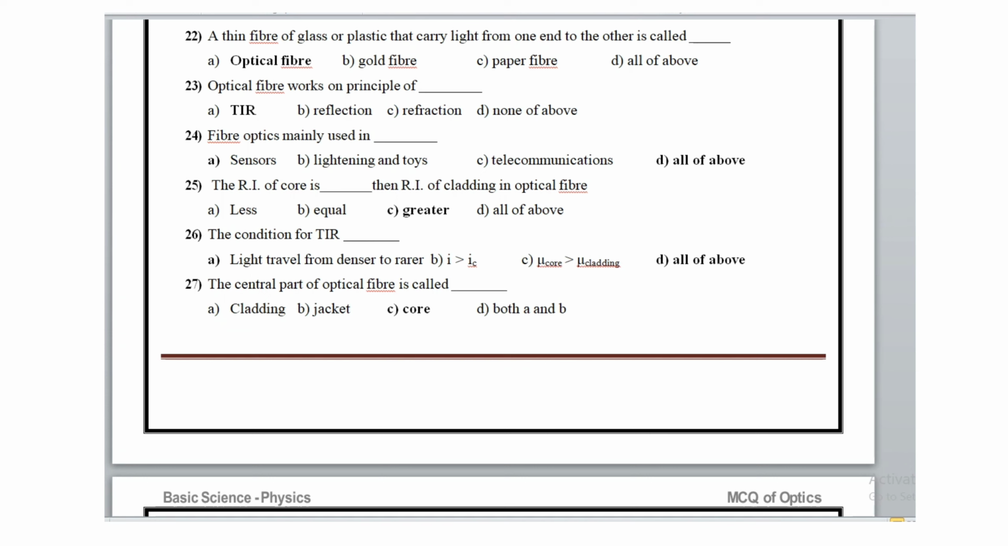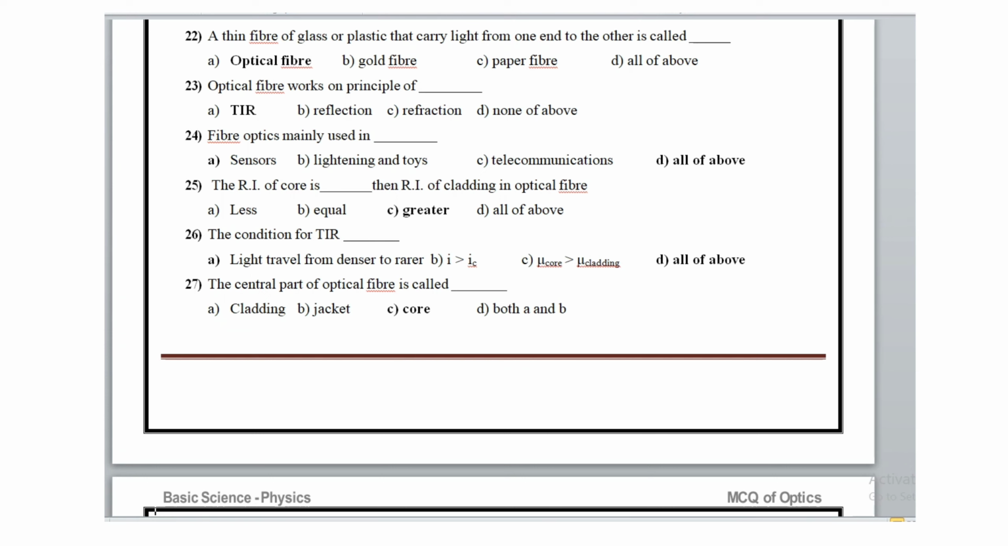A thin fiber of glass or plastic that carries light from one end to another end is called an optical fiber. The optical fiber works on the principle of TIR. Fiber optics is mainly used in all, that means sensors, lighting, toys and telecommunications. The refractive index of the core is greater than the refractive index of the cladding in an optical fiber. The condition for TIR is all of the above, that means A, B, C.